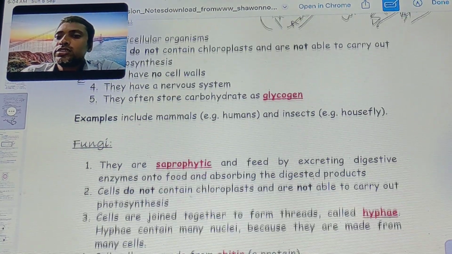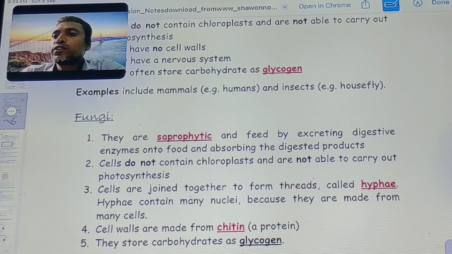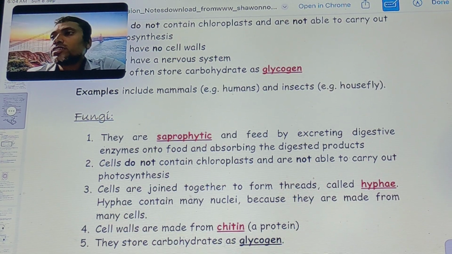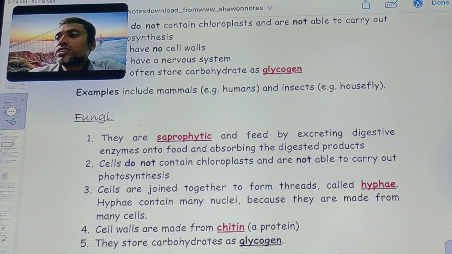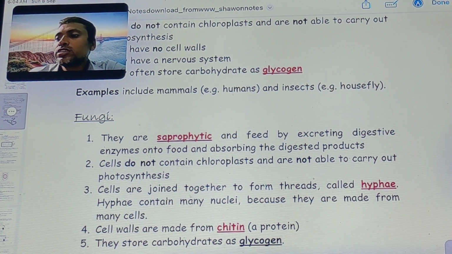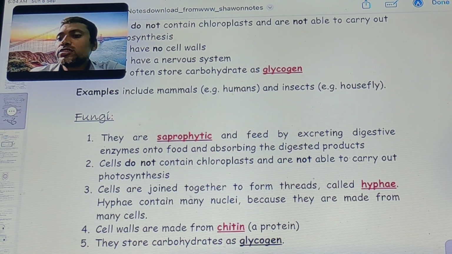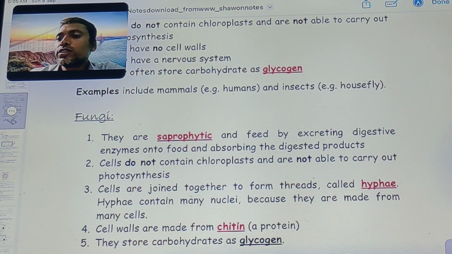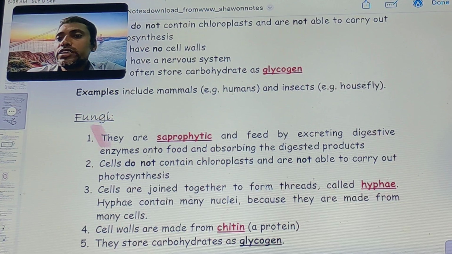They are saprophytic. They are saprophytes.